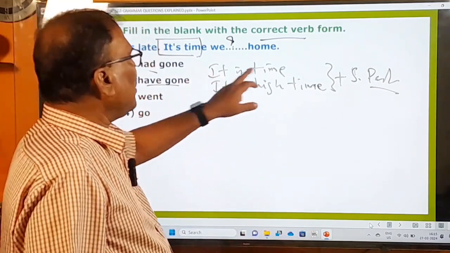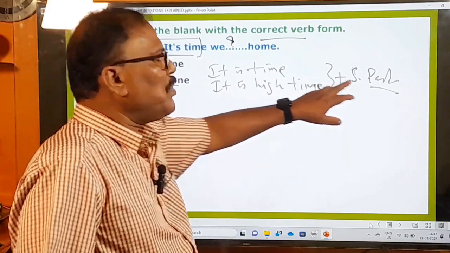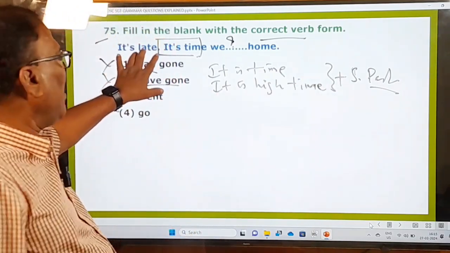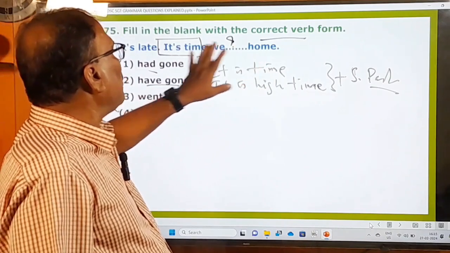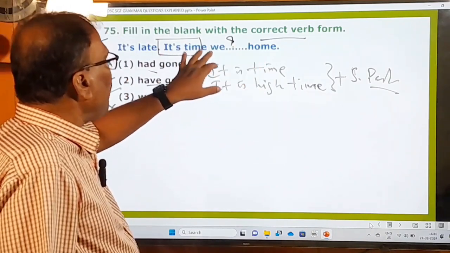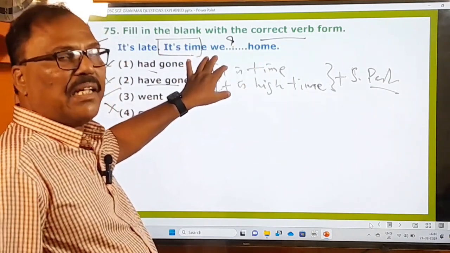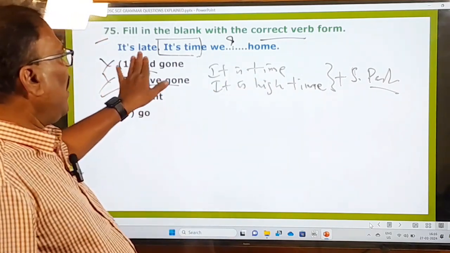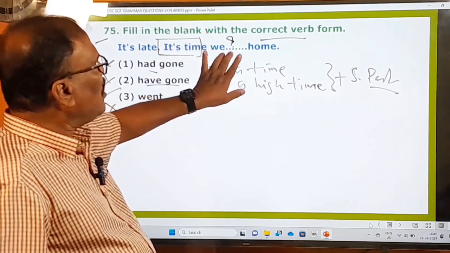See, after it is time or it is high time, we must use only the simple past tense. See, here it is late. Chala alasyam ayyindi. It is time we went home. Manamu ee paatiki intiki vellalsindi ante inka vellaledu, inka ikkade unnam. It is late. అందుకే after it is time we must use only simple past.